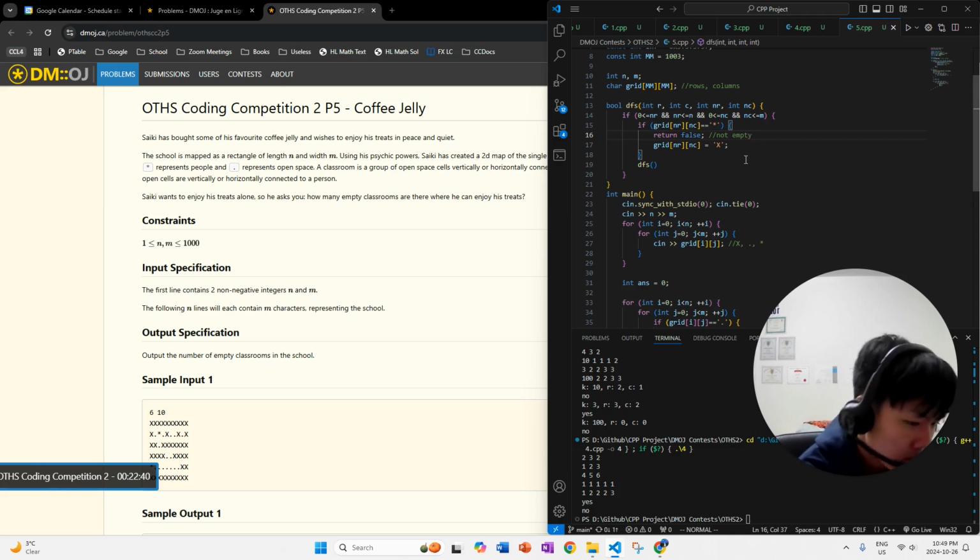But then we still want to search. You still want to search everything, because you still want to get every single place that's part of this classroom and get rid of it so we don't have to search it again.